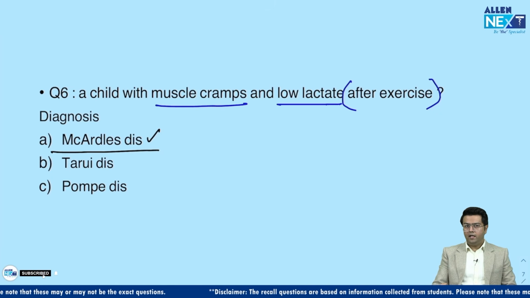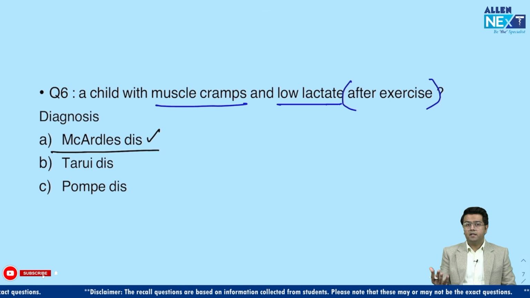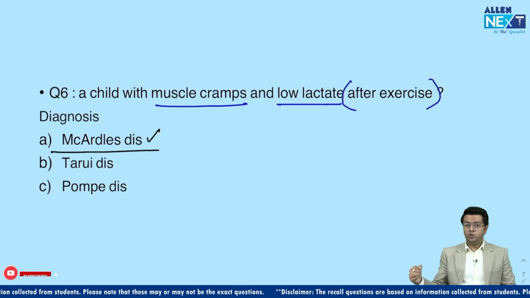So why is there a low lactate level, guys? Lactate is simple. Look, where does lactate come from? Lactate is made from only glucose, right? And glucose in the muscle during exercise is given by glycogen metabolism. So if the glycogen is not degraded, how will I get the pyruvate? And if pyruvate is not made, how will I get the lactate, right? So that is why lactate levels are low in that case.